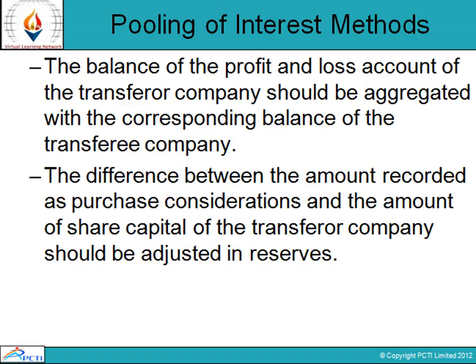The second is the balance of the profit and loss account of the transferor company should be aggregated with the corresponding balance of the transferee company. The third is the difference between the amount recorded as purchase consideration and the amount of share capital of the transferor company should be adjusted in the reserves.